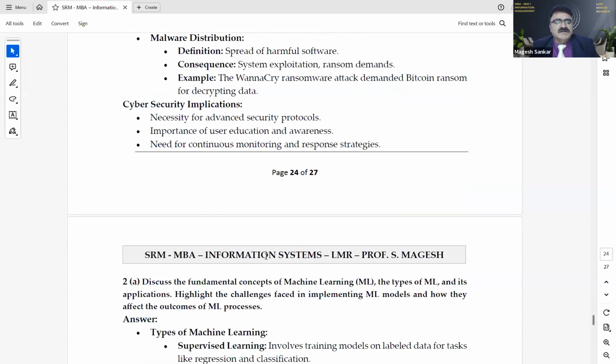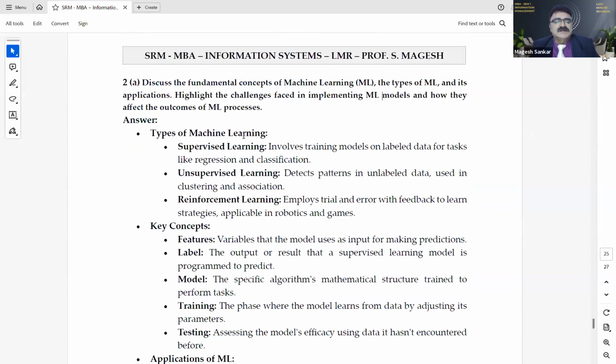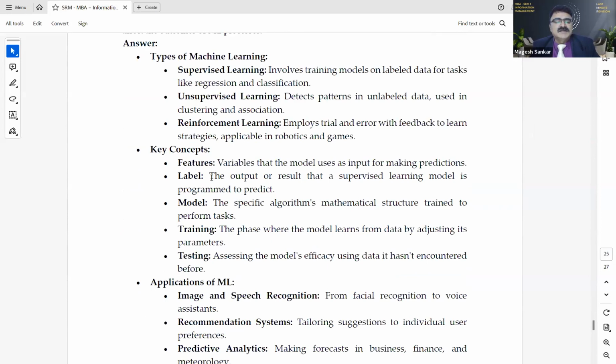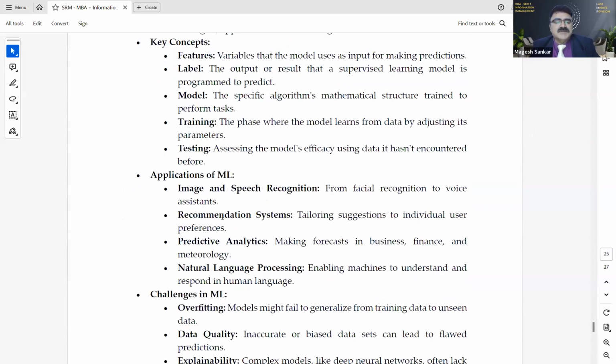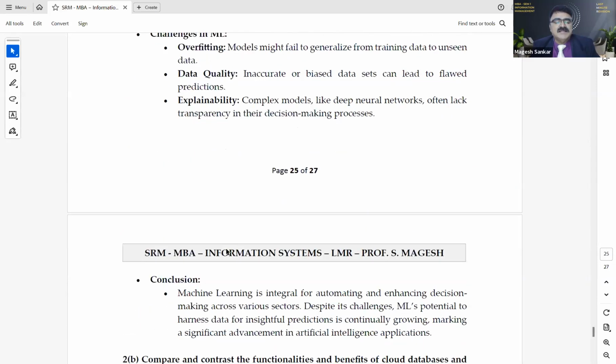Now moving forward, you have 2A. Discuss the fundamental concepts of machine learning and its application. Highlight the challenges faced in implementing ML models. Types of machine learning, you have 3: supervised, unsupervised, reinforcement. Whether you have label, model, training and testing, applications, image, recommendation, predictive analysis, NLP, challenges, overfitting, data quality, explainability, and